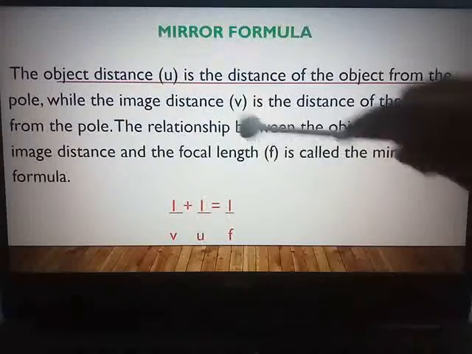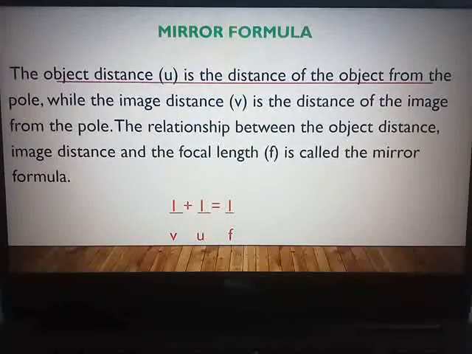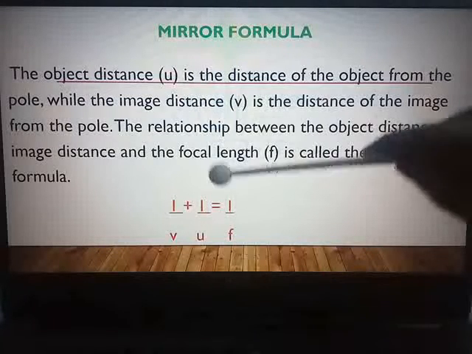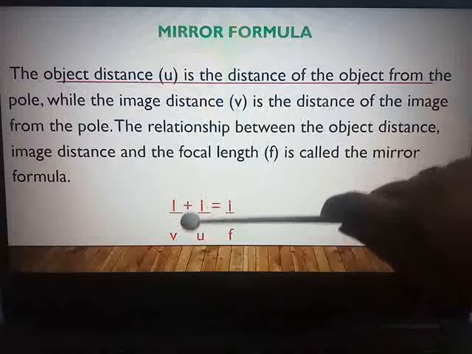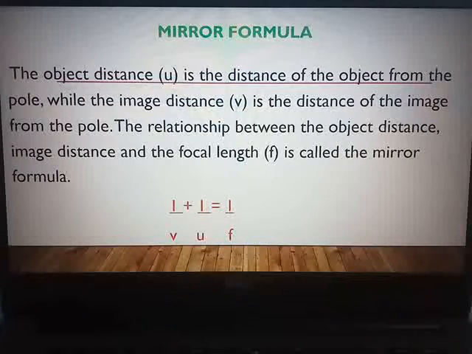So while applying the mirror formula, two basic things you always have to remember. Even if in the question u is positive, you will always take the value as negative, because the object is always on the left of the mirror. And for focal length, whatever value is given in the question, while copying it into your sum, you will see which type of mirror it is. If it is a concave mirror, you will copy the focal length as negative. If it is a convex mirror, you will take the focal length as positive only.